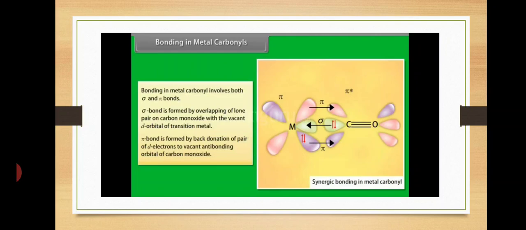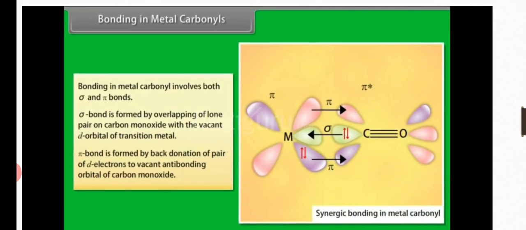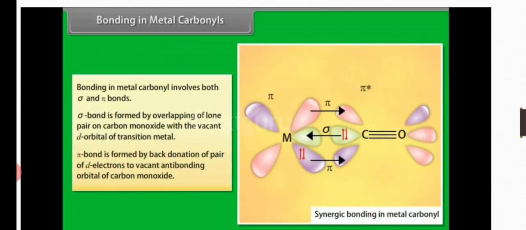In metal carbonyls, these metal carbonyls have both sigma and pi bonds. The sigma bond is formed by overlapping of the lone pair of electrons which are present on carbon monoxide.